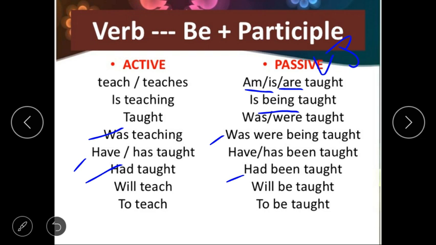So the next sentence is of future simple. In future simple we use will teach or shall teach. If I say, Pratik will teach English, then while changing to passive, what will we do? English will be taught by Pratik. With "will" we use the main form of be, that is "be".